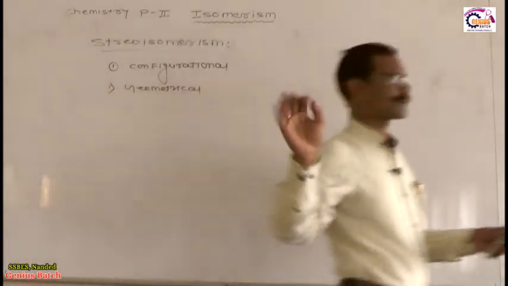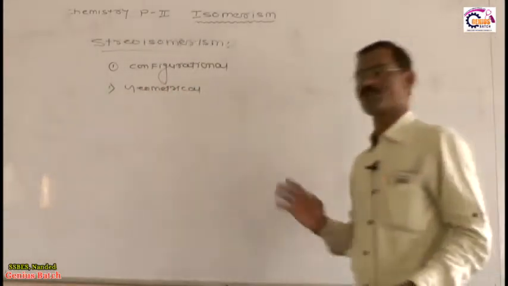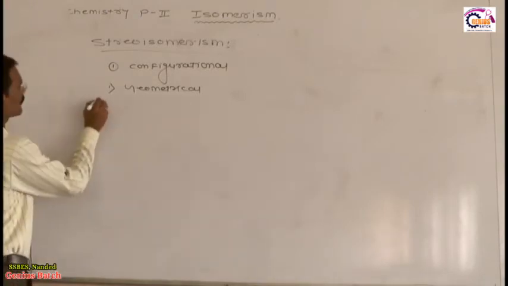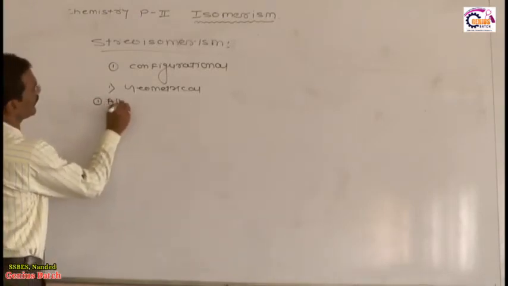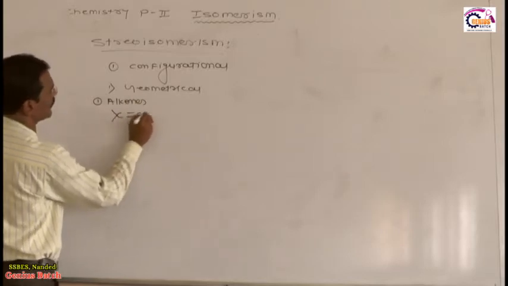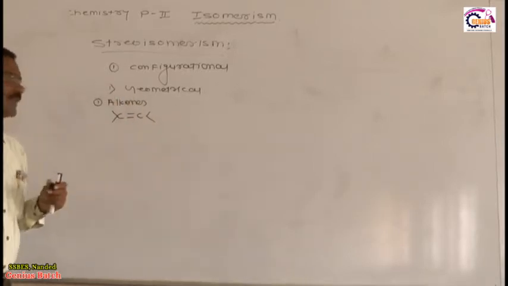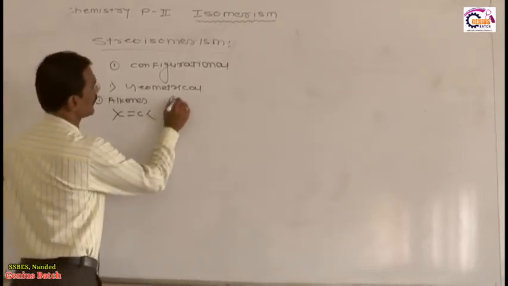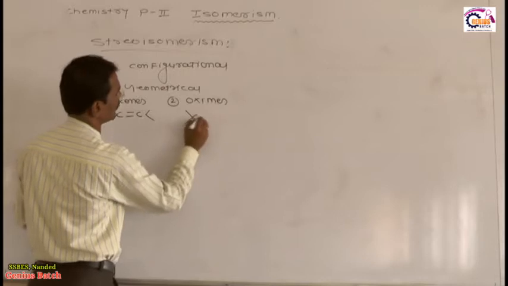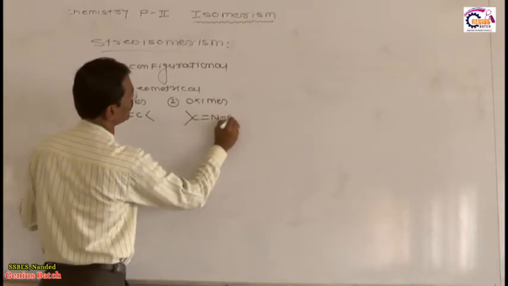Now which molecules show geometrical isomerism? What is the condition of geometrical isomerism? See, geometrical isomerism is shown by, number one, alkenes, meaning molecules which contain a carbon-carbon double bond. Number two, oximes. What are oximes? Molecules which contain carbon double bond nitrogen with an OH.